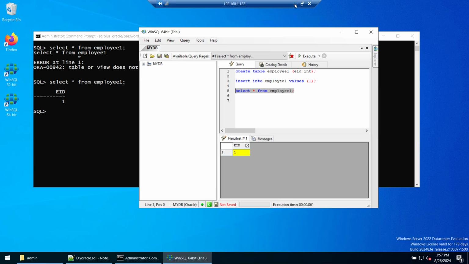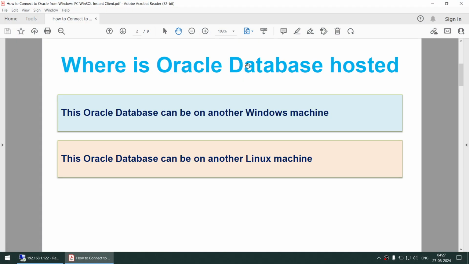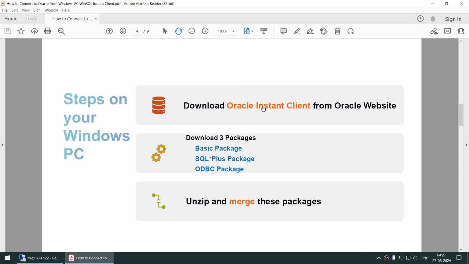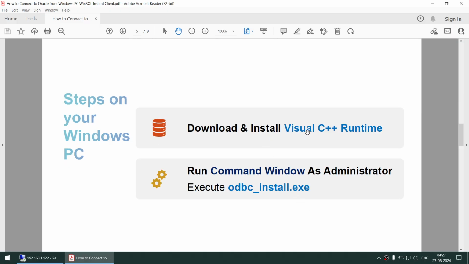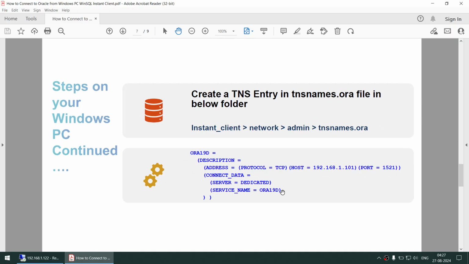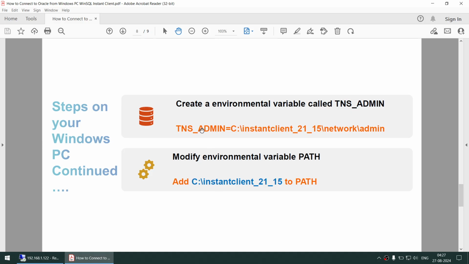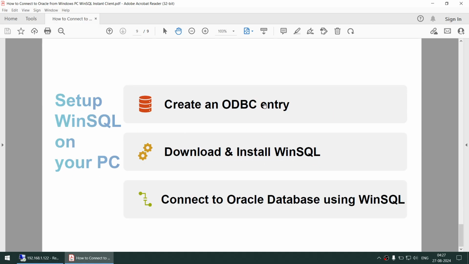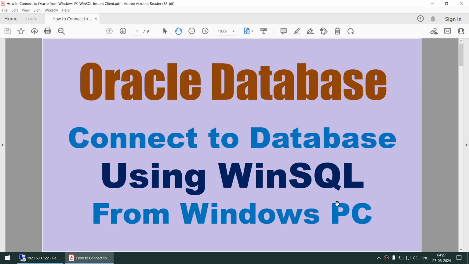So this is the tutorial. Let me repeat the steps that I've done. I downloaded the Oracle Instant Client, three packages, and merged these packages. I installed Visual C++, executed odbc.install.exe, created tnsnames.ora with an entry, created one environment variable and modified another environment variable, created an ODBC entry, installed WinSQL and connected to the Oracle database using WinSQL. I hope this tutorial was useful. In this tutorial, we learned how to connect to an Oracle database using WinSQL from your Windows PC.